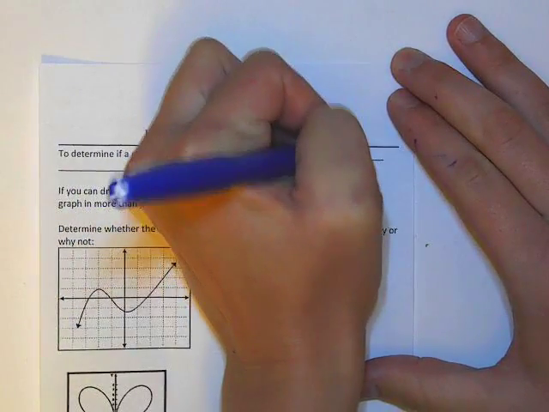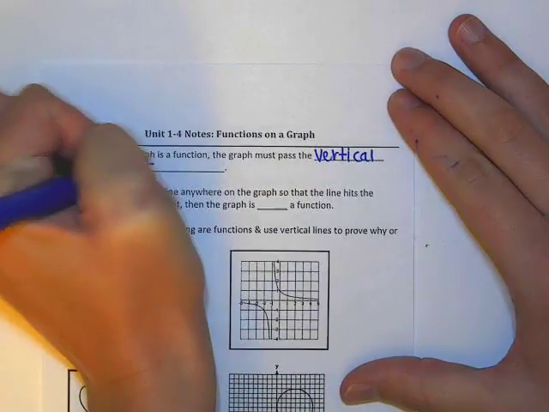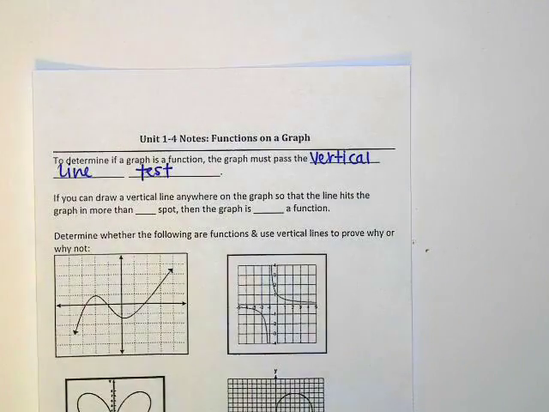Line test. It's called the vertical line test. Okay? So I've had a lot of people talk about this the past few days, so y'all must have talked about this a lot in 8th grade. A little bit. It was easy. Okay. Then it says, if you can draw a vertical line, vertical goes which way?